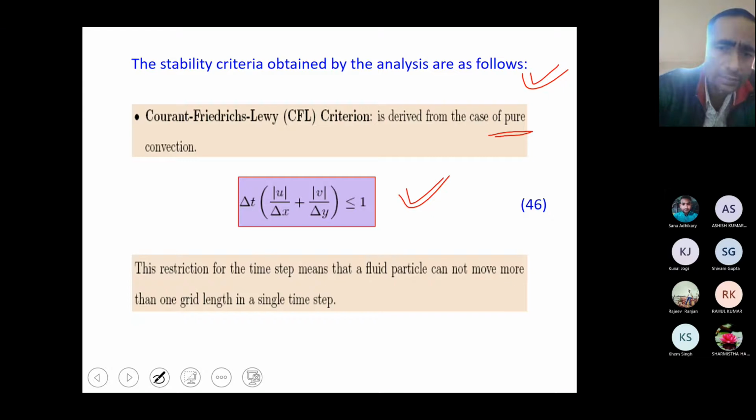This restriction on the time step means that a fluid particle cannot move more than one grid length in a single time step. If you use it, it will produce a criterion for delta t.